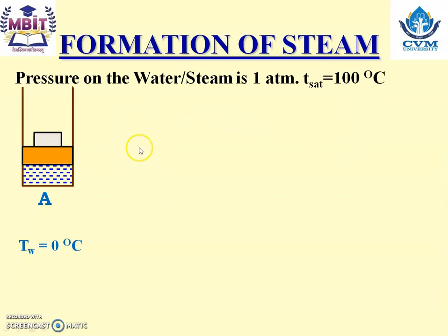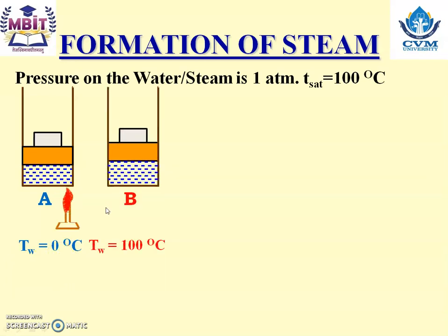Let us consider that the water is filled up inside a cylinder and piston assembly. Pressure on that water is 1 atmospheric pressure, and at that pressure saturation temperature is 100 degrees Celsius. The mass of water is 1 kilogram and temperature of water is 0 degrees Celsius.